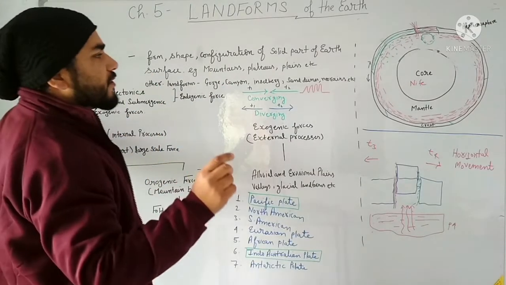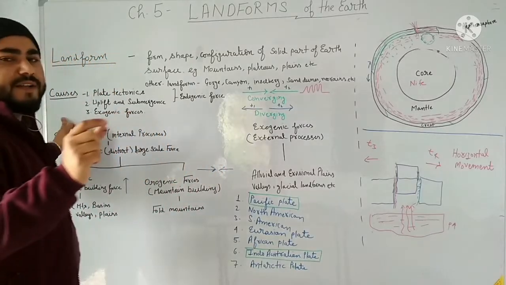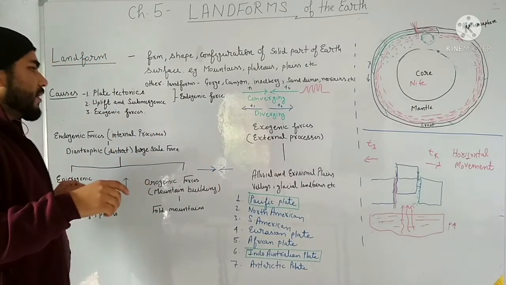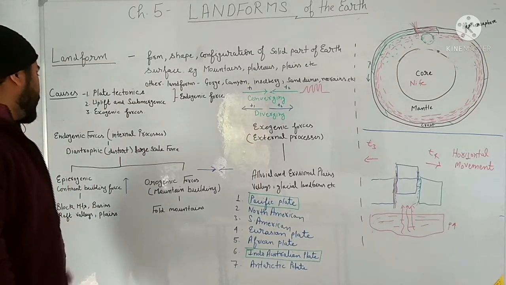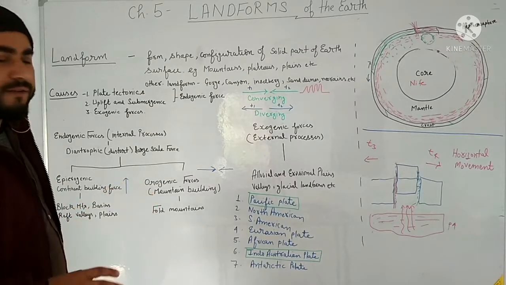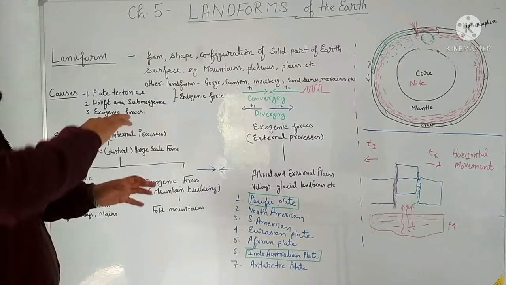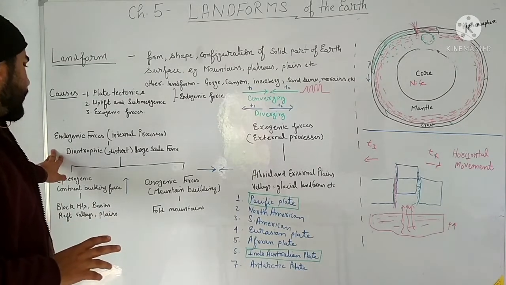The forces which are generated from inside the earth are called endogenic forces, and we call these forces diastrophic forces also, because they are responsible for distorting the earth surface. Distorting means deshaping or reshaping the earth surface. That is why it is called diastrophic.